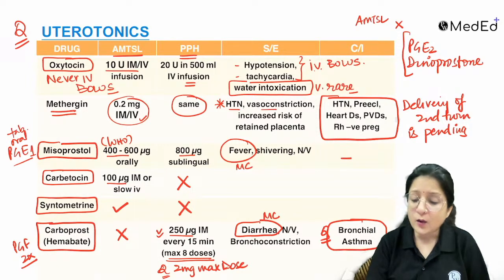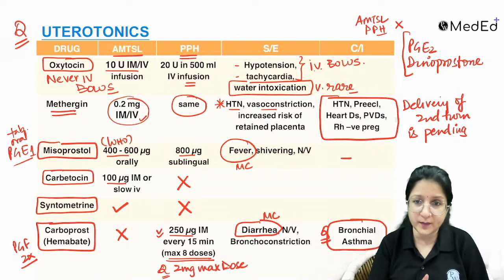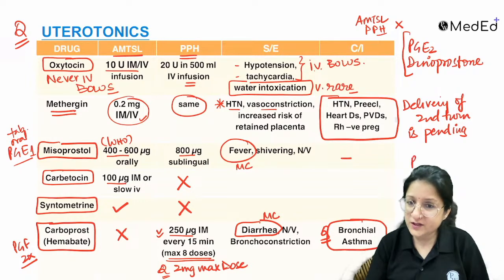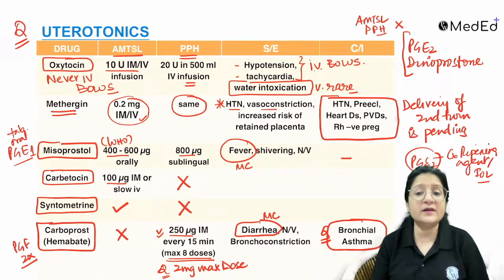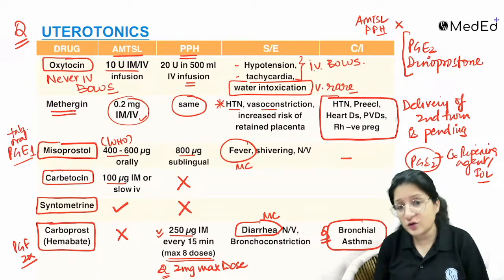We don't use it there. No, even we do not use it in PPH patients also. Where do we use PGE2? PGE2 is used as a cervical ripening agent. We use it in induction of labor. That is where we use dinoprostone, PGE2 analog. We don't use it for AMTSL or PPH. Must know point.